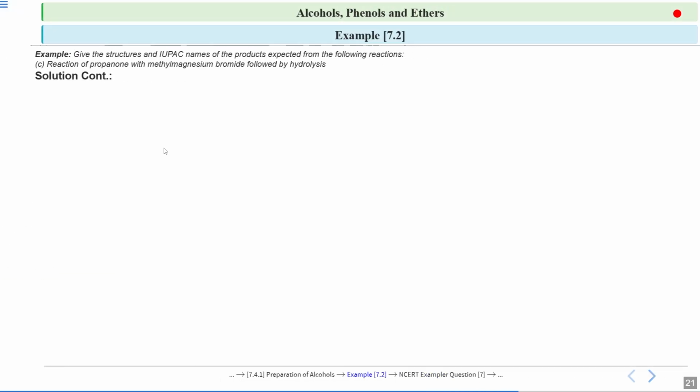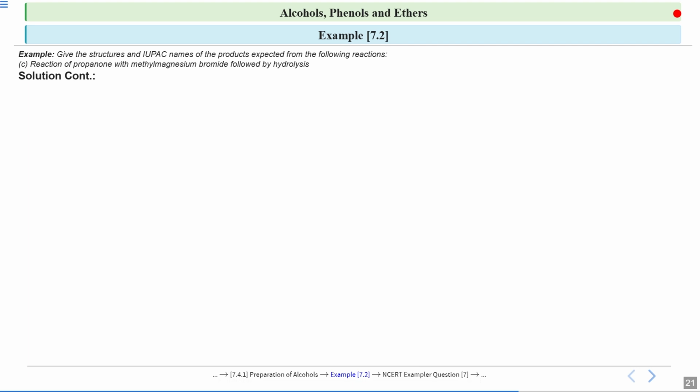Now let us see the third part. Reaction of propanone with methyl magnesium bromide followed by hydrolysis. So see, this is propanone. That is, it is a ketone with methyl magnesium bromide. Methyl magnesium bromide is a Grignard reagent, followed by hydrolysis. In Grignard reagent, RMgX, we were doing the hydrolysis. That means hydro means water and lysis means breaking. You are breaking the compound in presence of water. So this is an example of Grignard reagent.